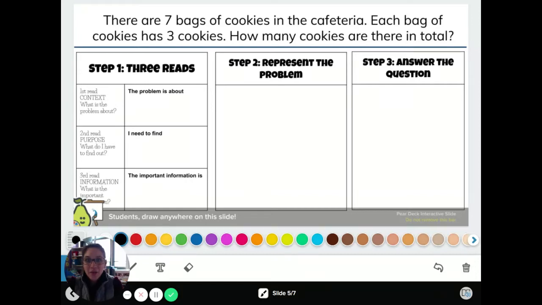Scholars. So today we're going to go over how to use the 3 reads protocol to help us understand a real world problem. So I'm going to show you using it on Pear Deck so that way when you are completing your own activities, you are able to use it as well. So first step we are going to do is we are going to read through the problem one time. This time that we're reading, our purpose for our reading is to just understand what the problem is about. So as I'm reading, I'm going to think, what is the problem about?